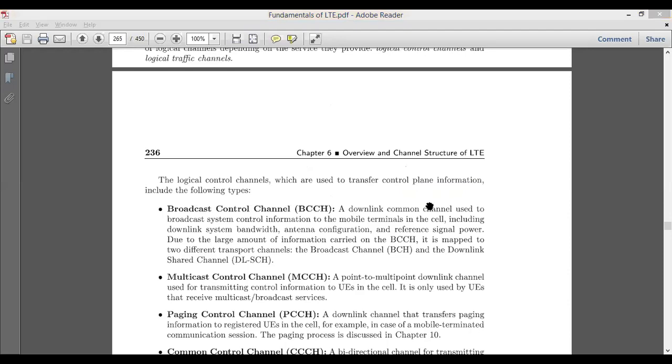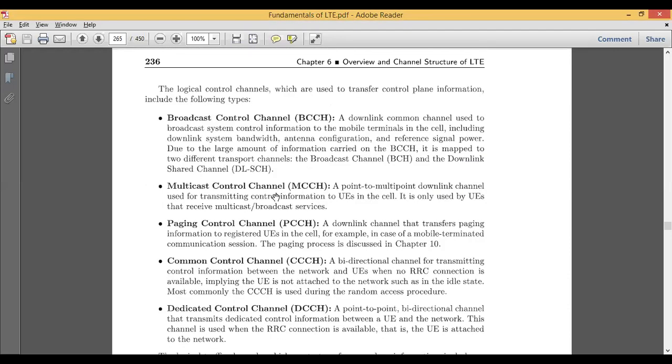Other than that, we have the multicast control channel, called MCCH. This multicast control channel is used as a point-to-multipoint downlink channel, meant for transmitting the control information to the user equipment in the cells. All the information coming from the upper layer is transmitted to the mobile equipment, and this is done by the point-to-multipoint downlink channel.